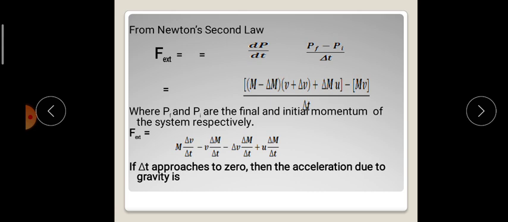External force can be written as m into delta v by delta t, minus v into delta m by delta t, minus delta v into delta m by delta t, plus u into delta m by delta t. If delta t approaches 0,